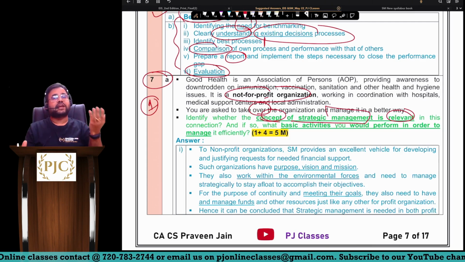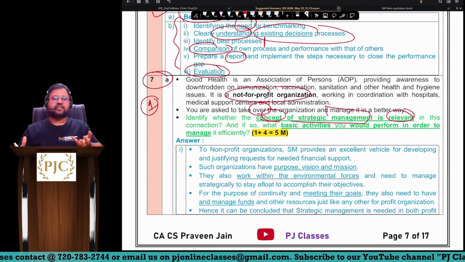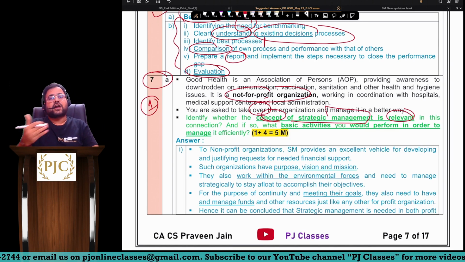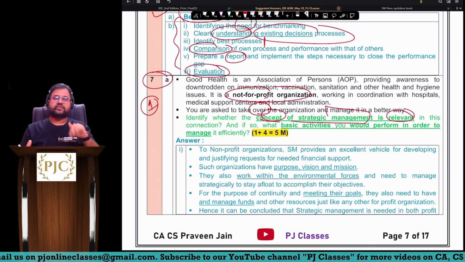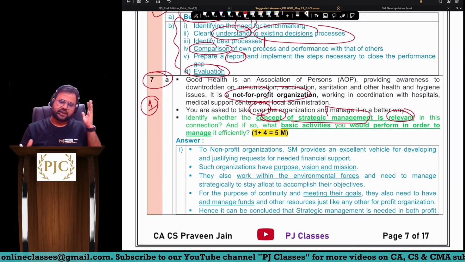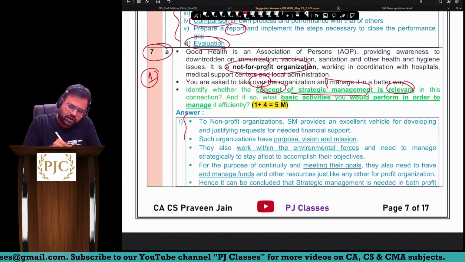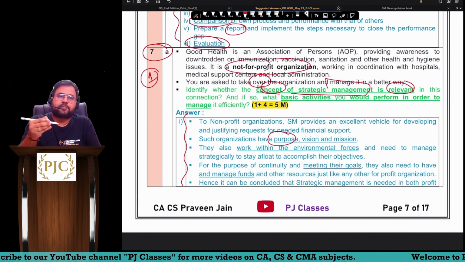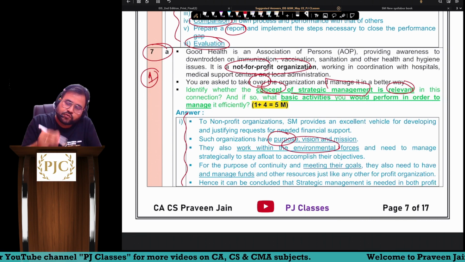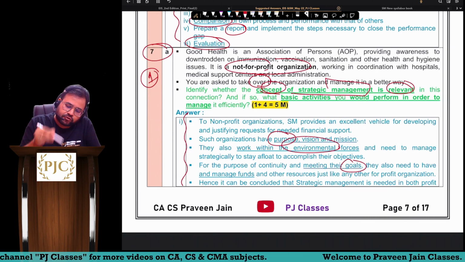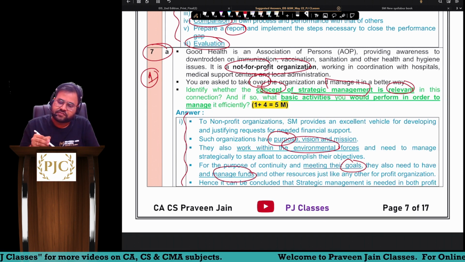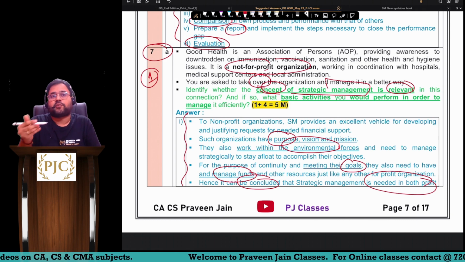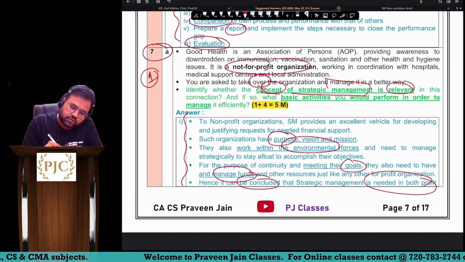This company wants to raise finance. So when all these things are there, obviously that can be achieved only by following SM, sir. So hence conclusion was that even a non-profit organization should follow the concept of strategic management, sir. Right? So this is what entirely it is written, sir. So you can see even non-profit companies do have purpose, vision, mission. Sir, they have to work within the environment. Sir, they have to meet their goals. They have to manage the funds. Right? So hence it can be concluded that SM is required for both profit and non-profit, sir.